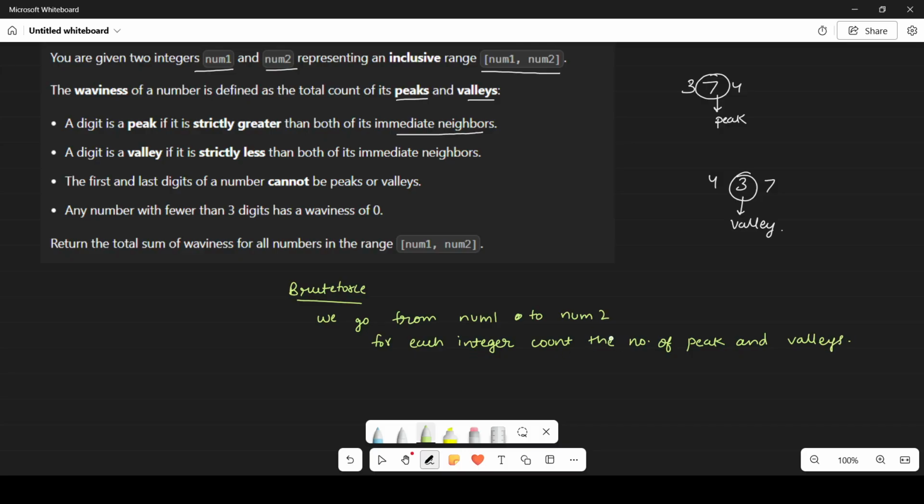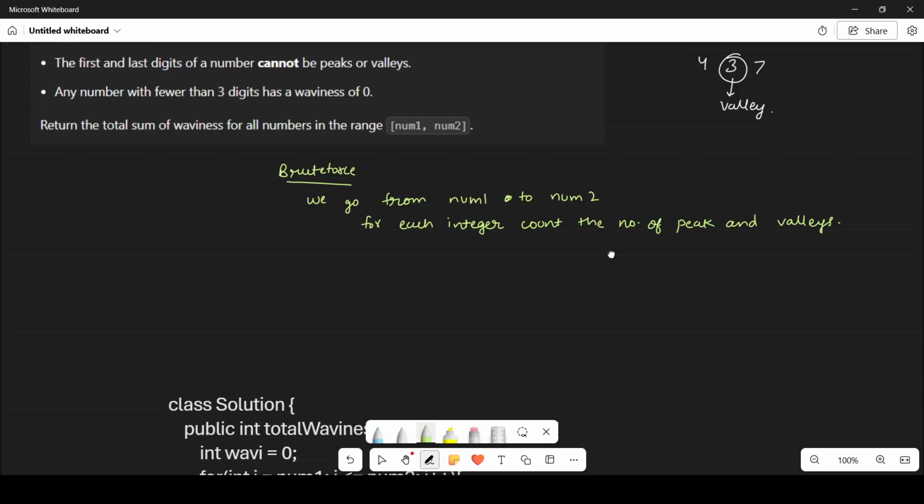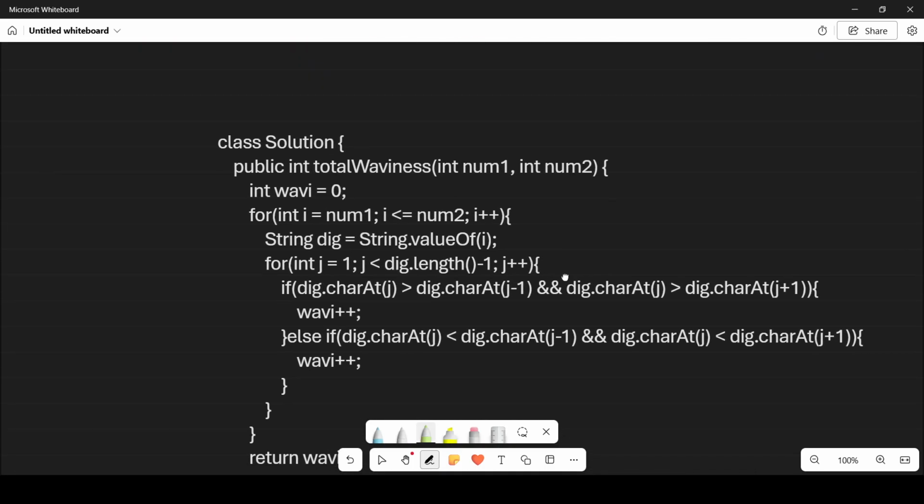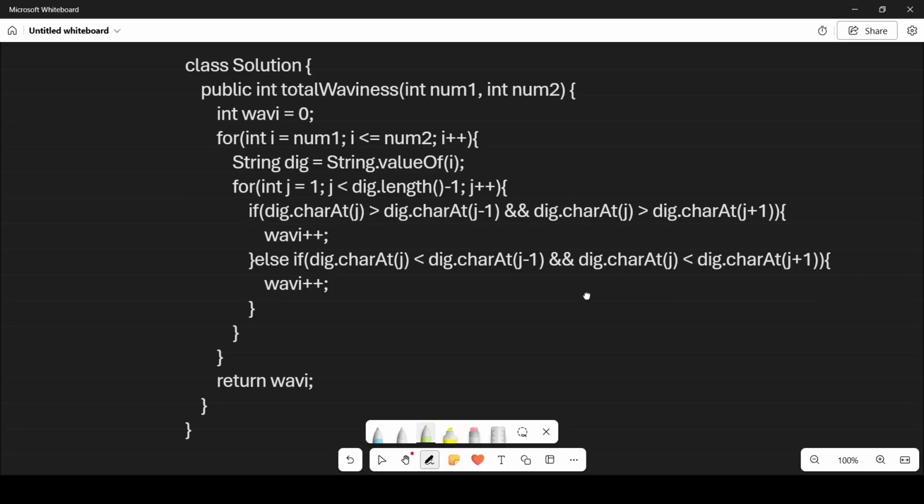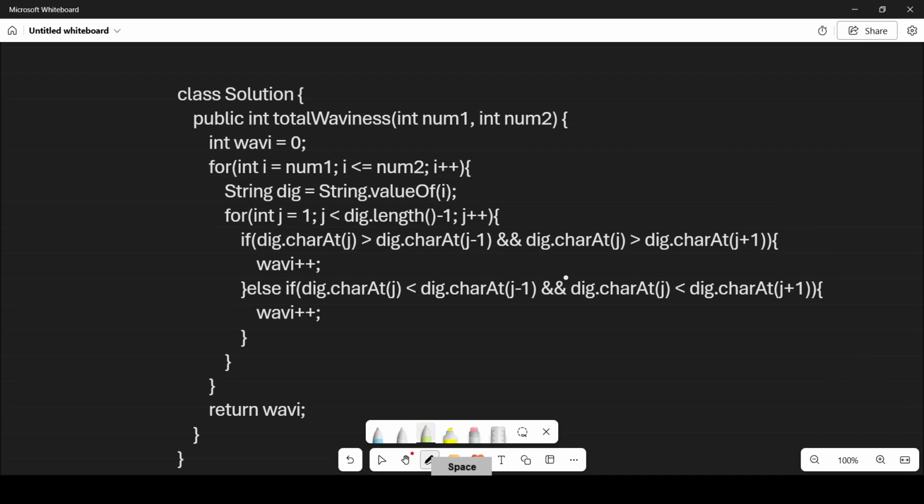I do the same in my code also. Let's jump to the code directly, because it is a very implementation based problem, and I think it should be marked as easy because it can easily be solved using the brute force method.